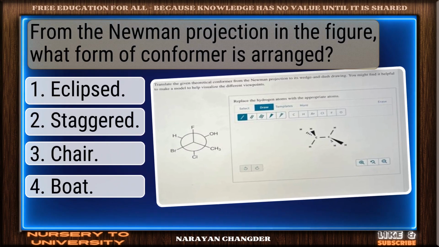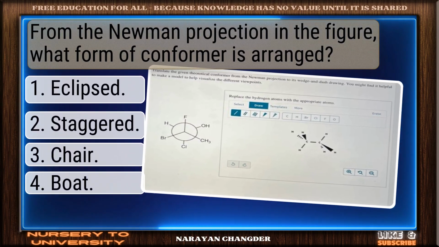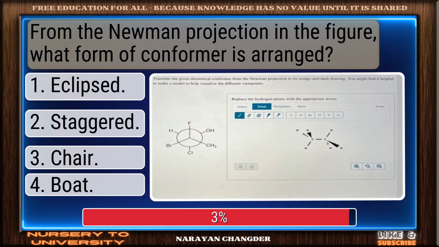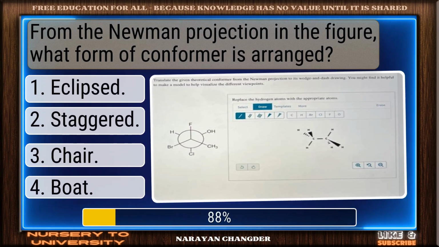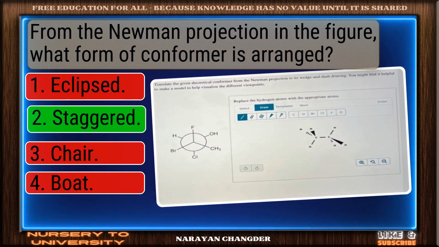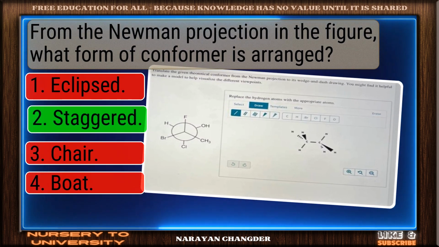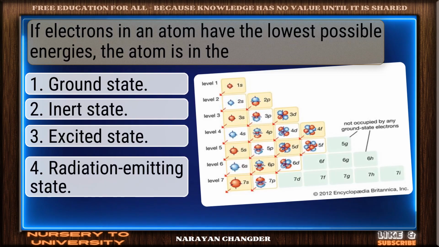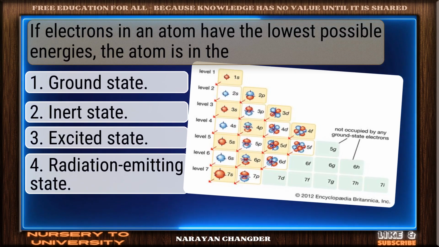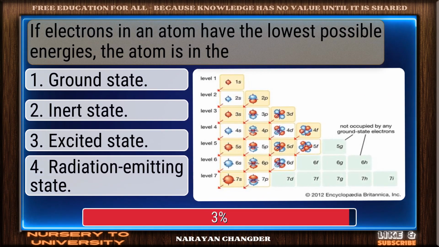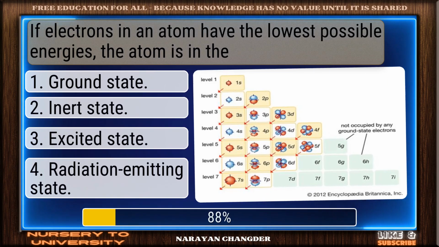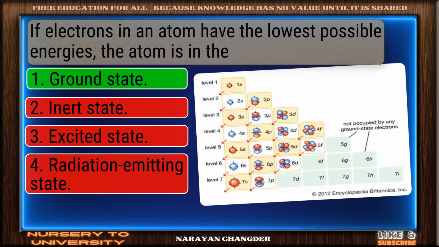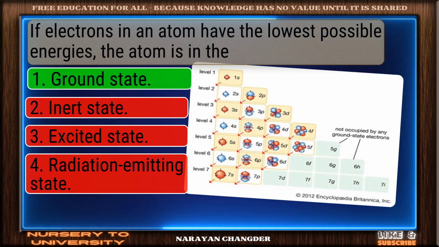From the Newman projection in the figure, what form of conformer is arranged? Well reasoned. Staggered is the correct choice. If electrons in an atom have the lowest possible energies, the atom is in the... Excellent. Ground state is a brilliant choice.